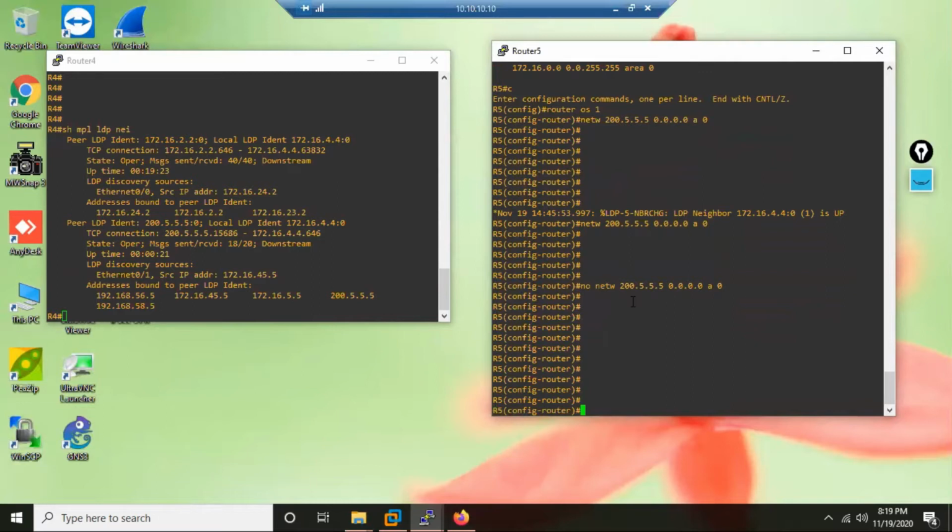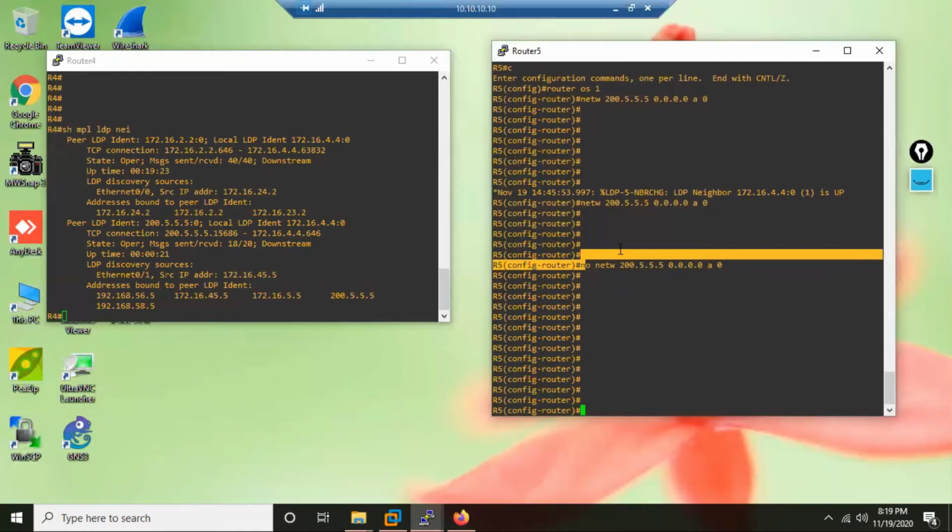But sometimes in the exam, as I said, they will give you a constraint. They will say that this loopback on R5, the new loopback on R5, you are not supposed to advertise in your IGP. So that means this is not the solution they are expecting. So I have now removed it, but the neighborship is already formed. Once the neighborship is formed, they will remember each other. See, the route must have been gone.